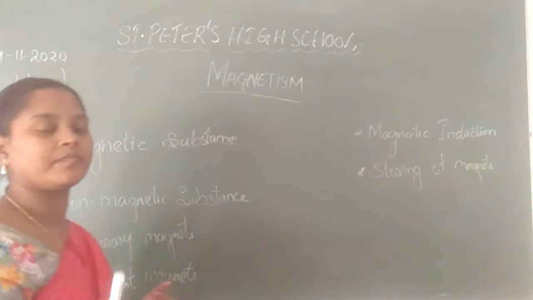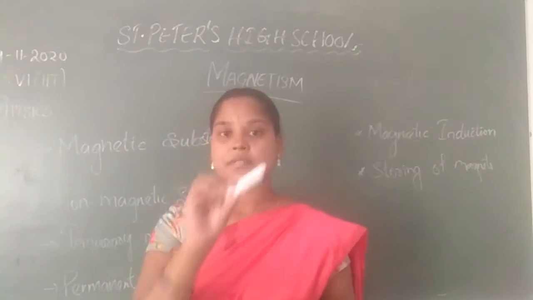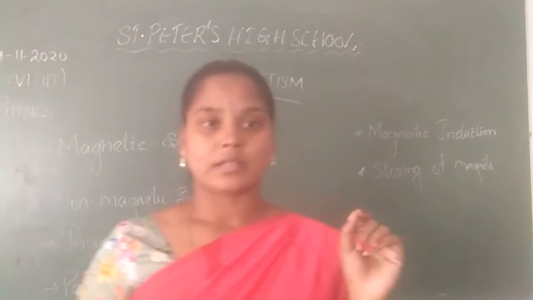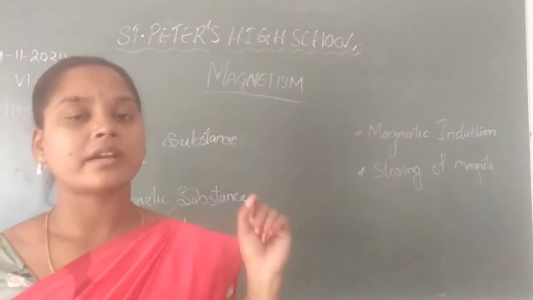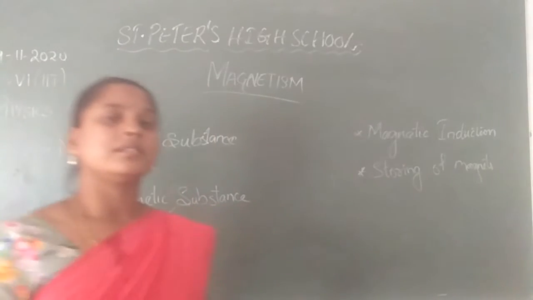For example, take a chalk piece. If we bring it near the magnet, it will not attract. So this chalk piece is a non-magnetic substance. Okay, the substance which attracts to the magnet is called magnetic. The substance which does not attract towards the magnet is called non-magnetic substance.